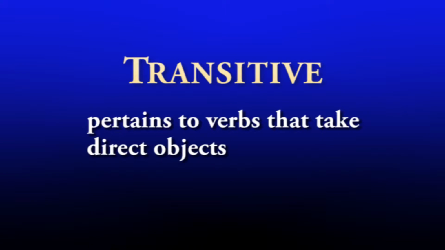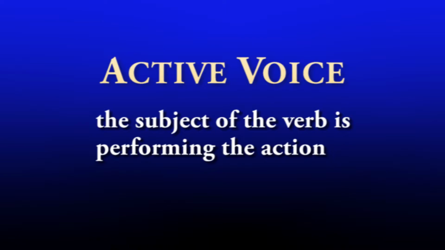The verb in this sentence is considered transitive because action is moving from the subject across the verb to the direct object. The word transitive, from the Latin trans, meaning across, pertains to verbs that take direct objects. These verbs are said to be in the active voice. A verb is in the active voice when it expresses an action performed by its subject. In other words, the subject is performing the action and the direct object is receiving the action.